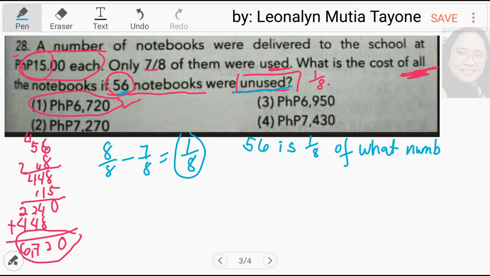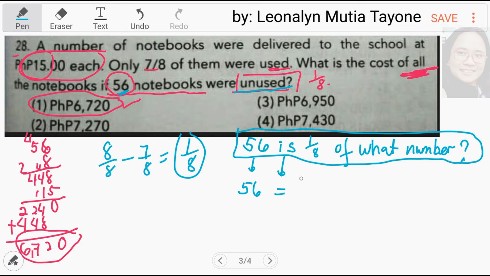Yan yung total. So, let n be that number. Ito na yung revised natin na mas madaling sagutan o gawan ng formula. Kopyahin si 56. Ang is equals yan siya. Kopyahin si 1/8. Ang of multiplication. Let n be that number.